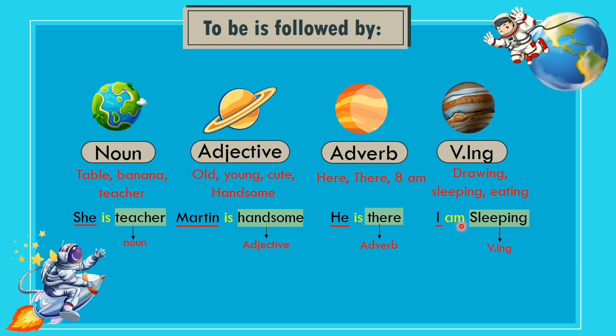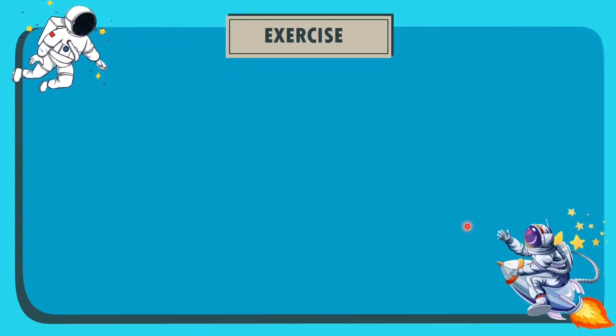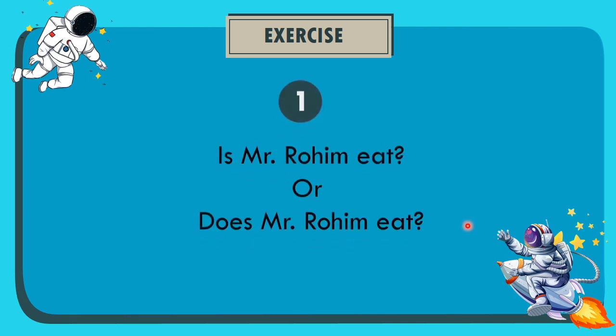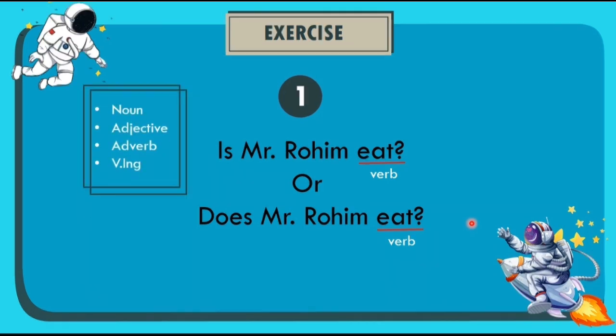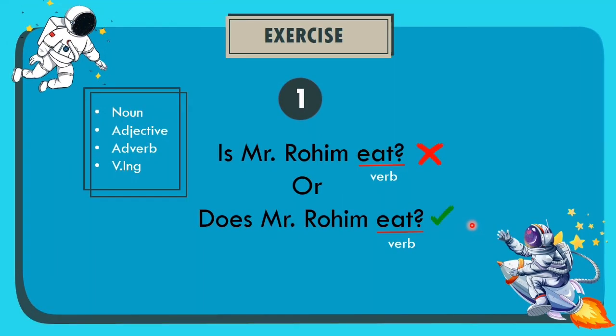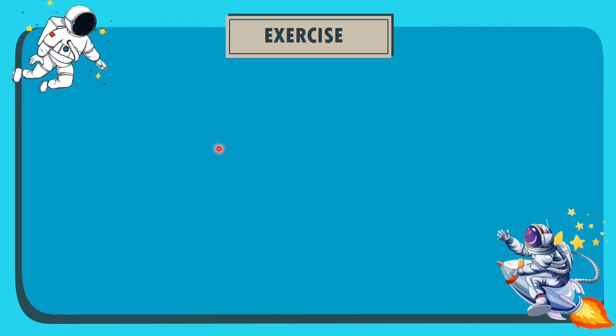Before continuing with the next material, let's exercise the material that has been explained. The first question, which one of these two is correct? Is Mr. Rahim eat or does Mr. Rahim eat? It is a verb. Remember that to be is only followed by a noun, adjective, adverb, and verbing, while verb isn't one of them. So the first question, the correct answer is does Mr. Rahim eat?